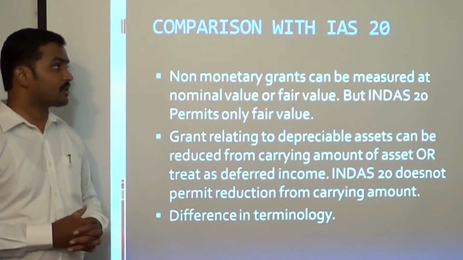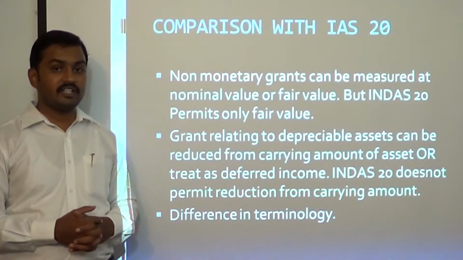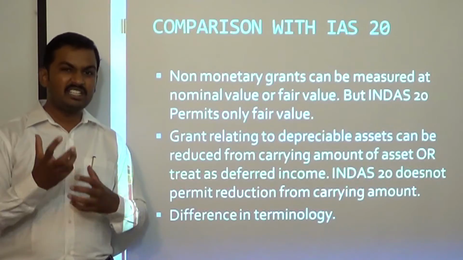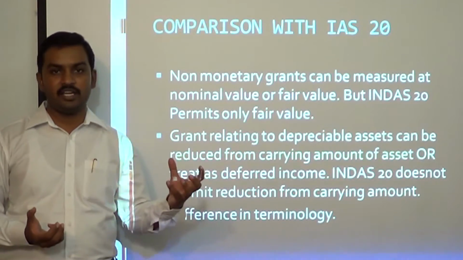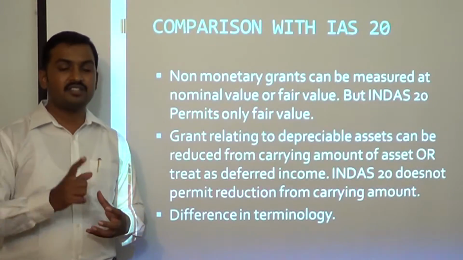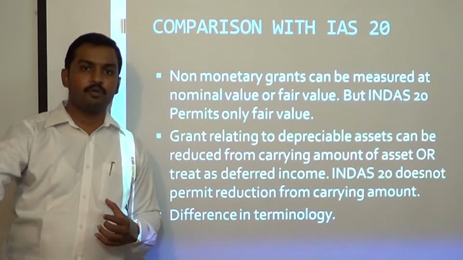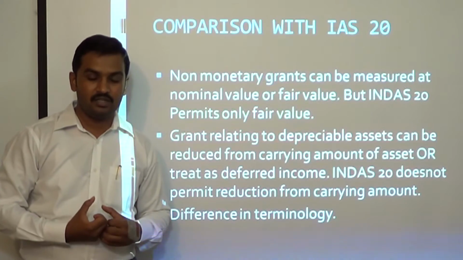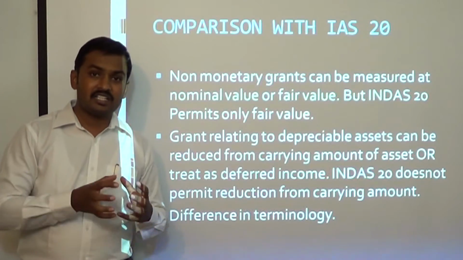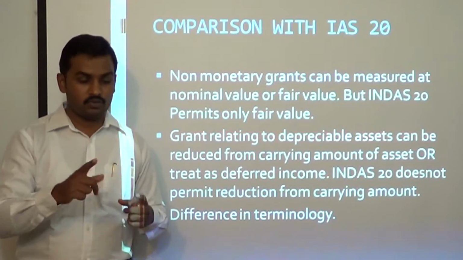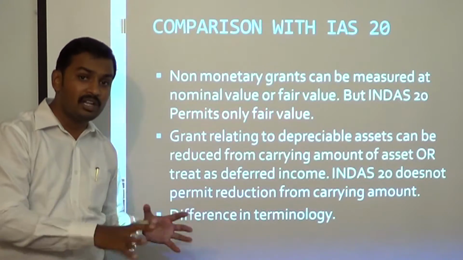Now let us see the next topic in this lecture, comparison with IAS 20. So we want to learn what are the major differences between Ind AS 20 and IAS 20. The first difference is when you receive non-monetary assets, let us say land or plant and equipment from the government as a grant. In such cases, International Accounting Standard 20 gives you two options. One, you can recognize the assets at nominal value,